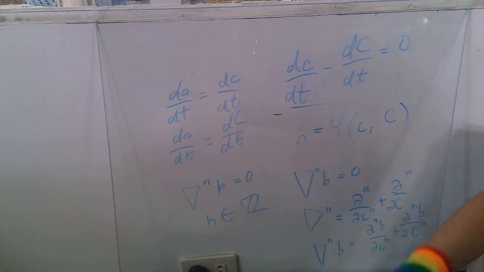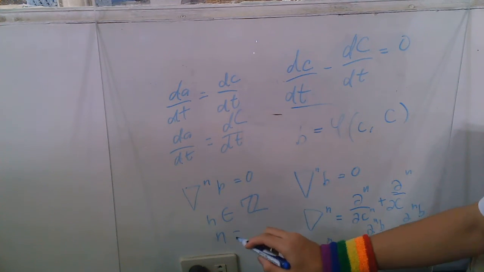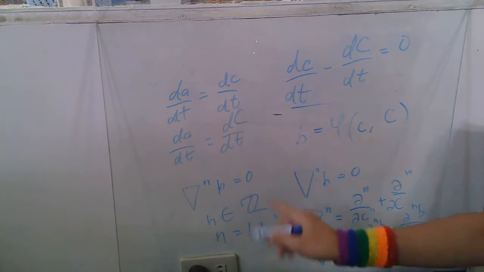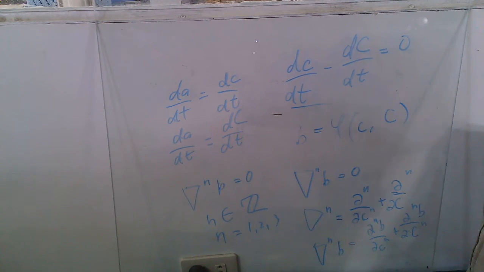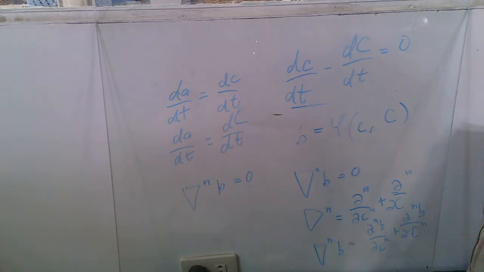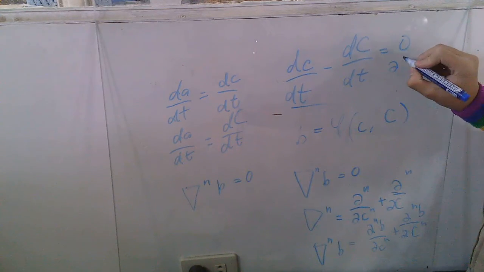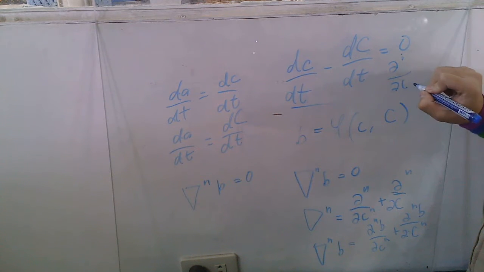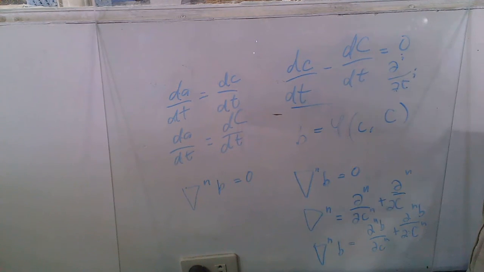Arbitrary n, most likely just 1 to 3 or 1 to 2. N could be 1, 2, 3, mostly. We could plug in 6 there, or 7, as long as it's an integer, not an imaginary value, because taking the i-th partial derivative with respect to C makes no sense.